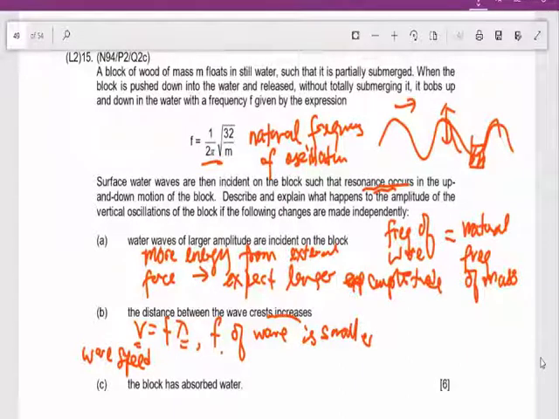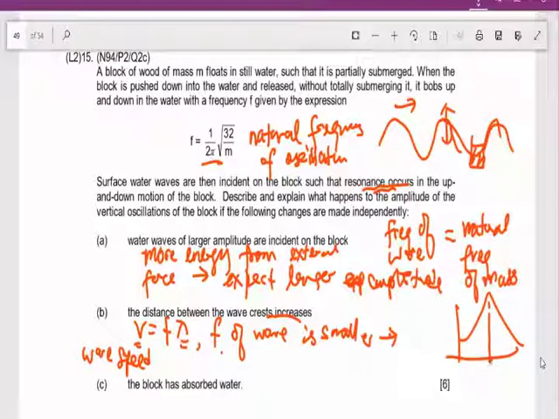Initially they are in resonance. The two frequencies are the same. The frequency of the wave is equal to the natural frequency of the wood. Now you decrease this frequency, so you move away from resonance. Remember the resonance curve? You're somewhere here.